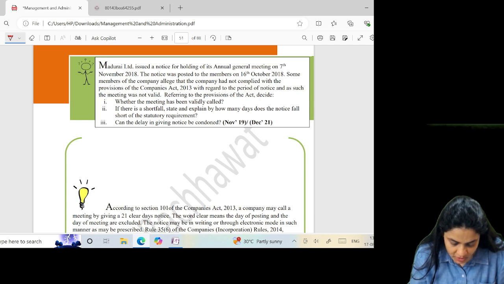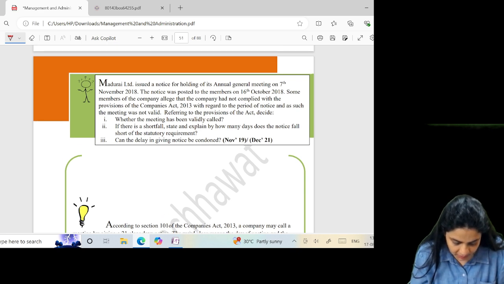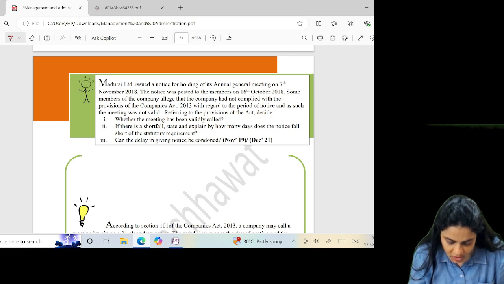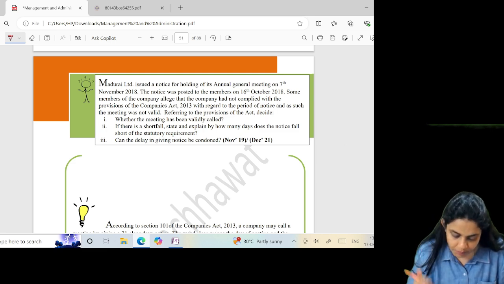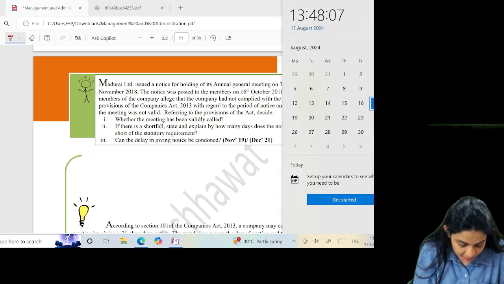Madurai Limited issued a notice for holding its AGM on 7th November. The notice was posted to the members on 16th October. Some members of the company alleged that the company has not complied with the provisions with regard to the period of notice. Notice must be sent at least 21 clear days before the meeting.